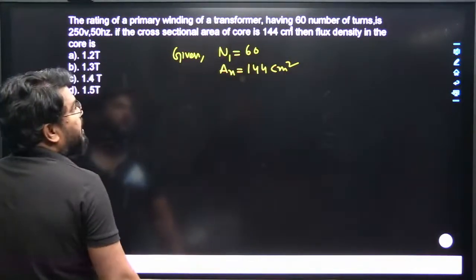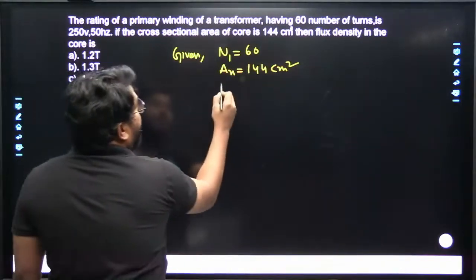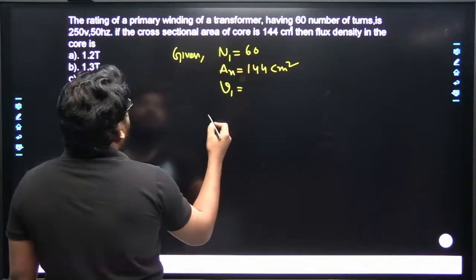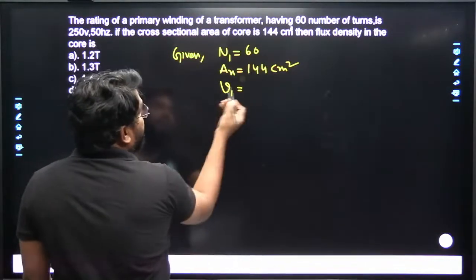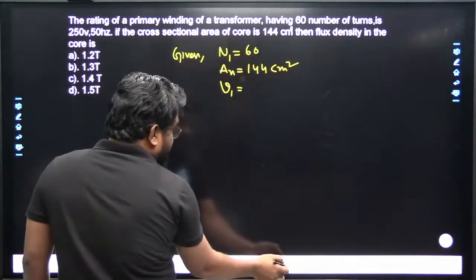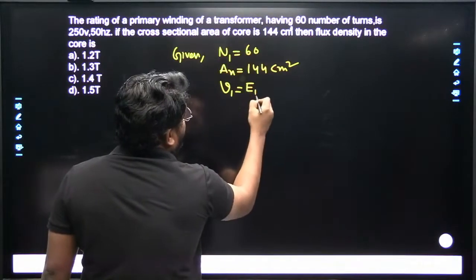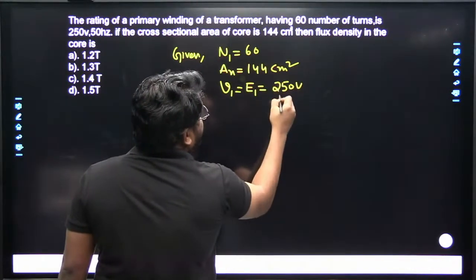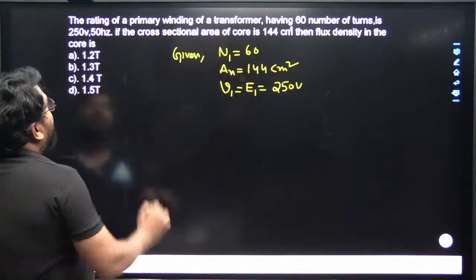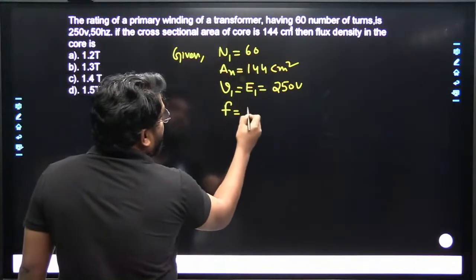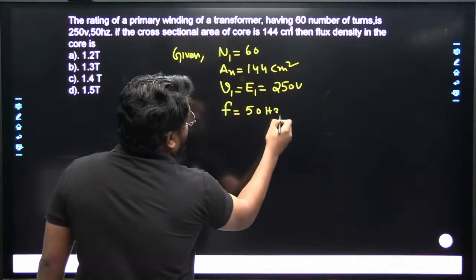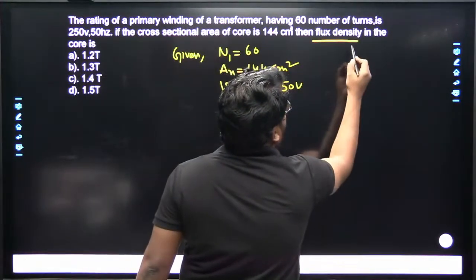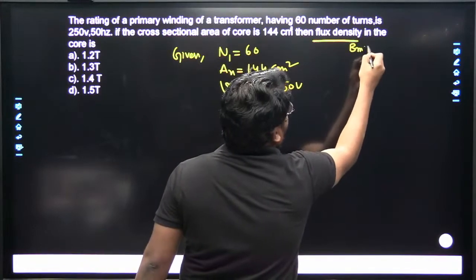The supply voltage V1 is given, so it is the primary winding rating, so the EMF induced E1 is equal to 250 volts. It is excited with the rated voltage, and frequency f is equal to 50 hertz. So which one do we have to find? The flux density of the transformer, that is B maximum.